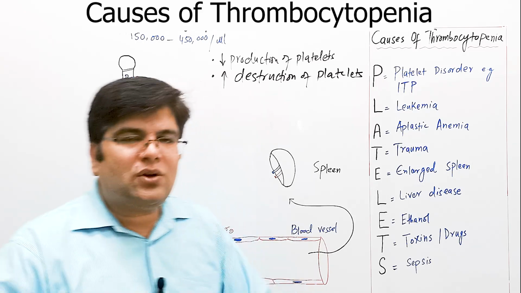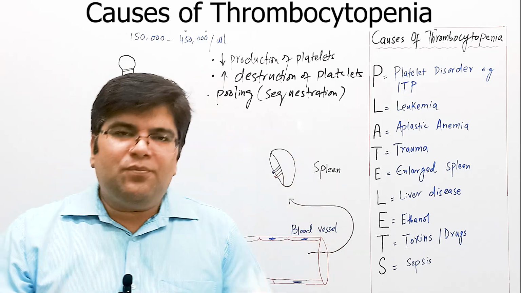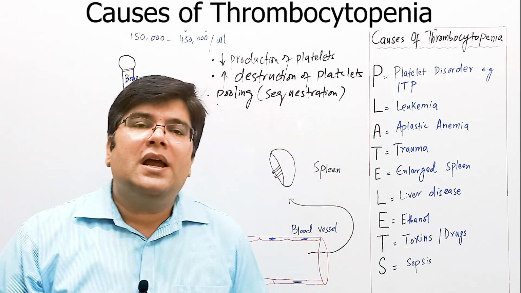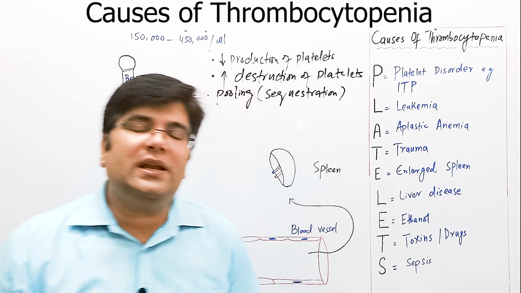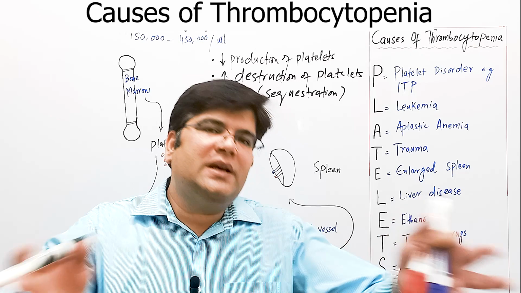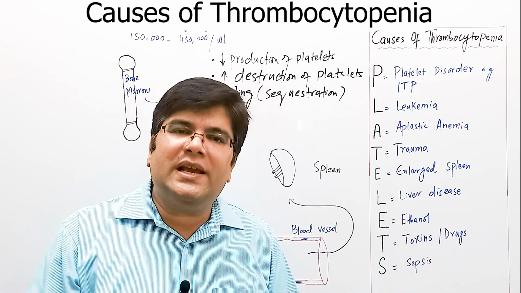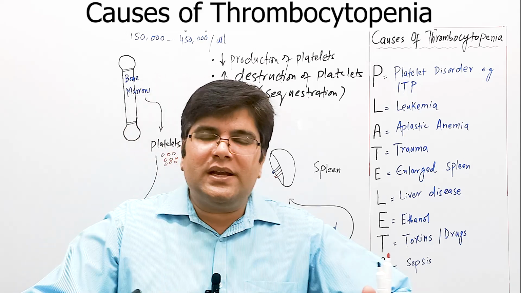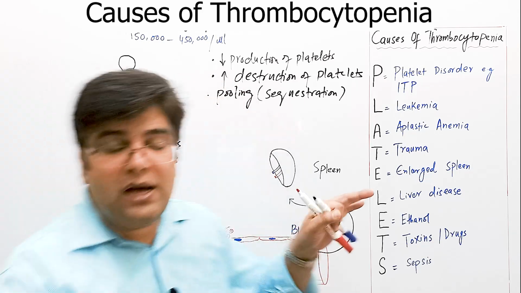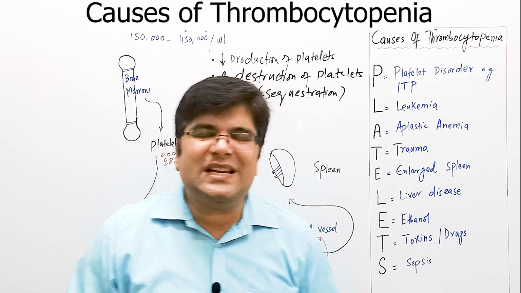So such platelets which are coated by antibodies are more likely to be destroyed when they pass through the spleen. Another important cause of platelet deficiency is pooling or sequestration of platelets in the spleen. As you know, red blood cells are destroyed in the spleen, and just like that platelets are also destroyed in the spleen. So whenever the spleen becomes bigger in size, for example in case of liver failure, or when there is portal hypertension going on, for example in case of cirrhosis of liver, it removes more platelets along with other blood cells, and hence because of more pooling or sequestration of platelets within the spleen, their level in peripheral circulation decreases.